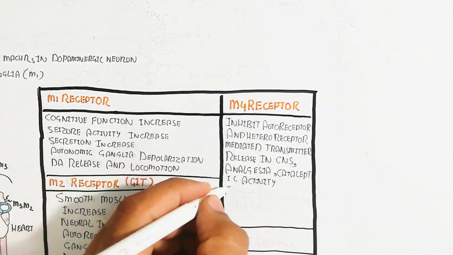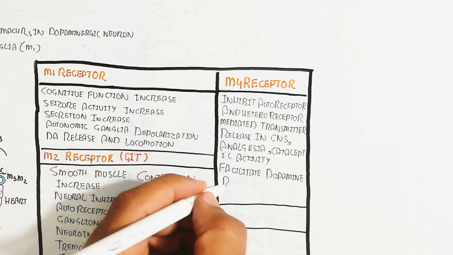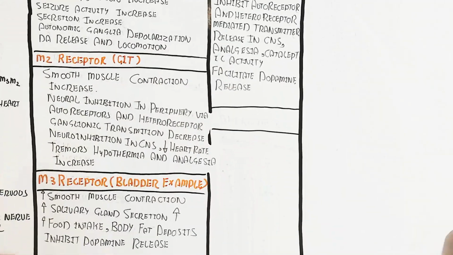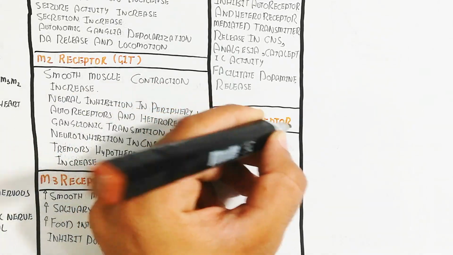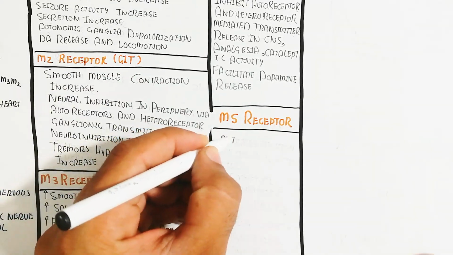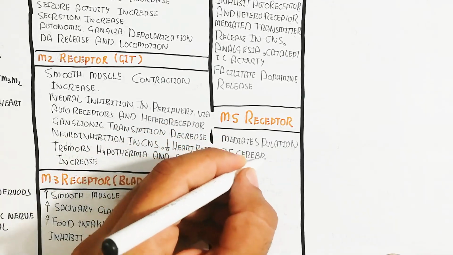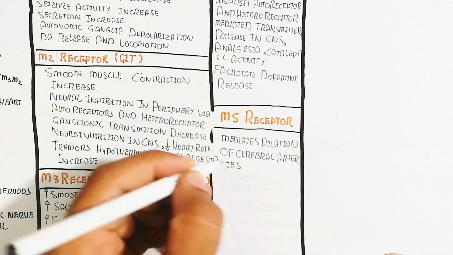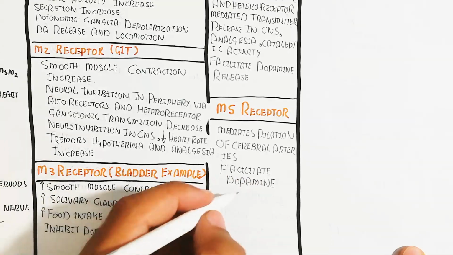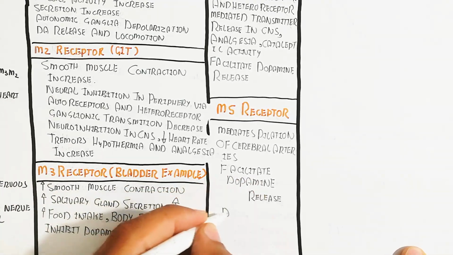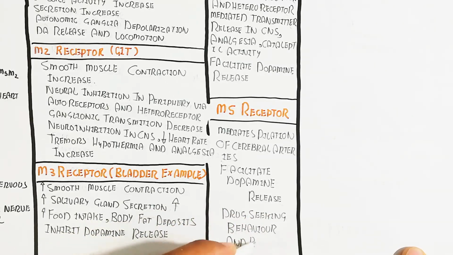Muscarinic receptor 5 mediates dilation of the cerebral artery. This cerebral artery dilation means more blood flow in the brain. Facilitated dopamine release leads to reward stimulation and reward response, and drug seeking behavior.